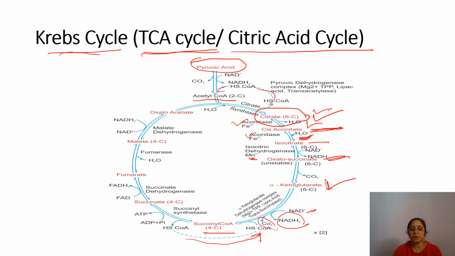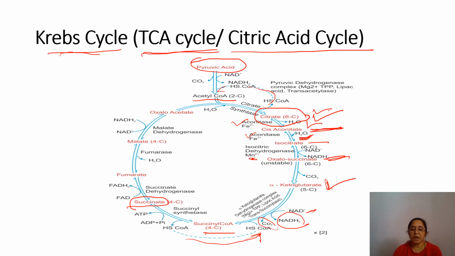Now what will happen to this succinyl coenzyme A? It gets hydrated using a molecule of water, and succinate is formed. The energy liberated during this reaction is used in the formation of GTP from GDP.